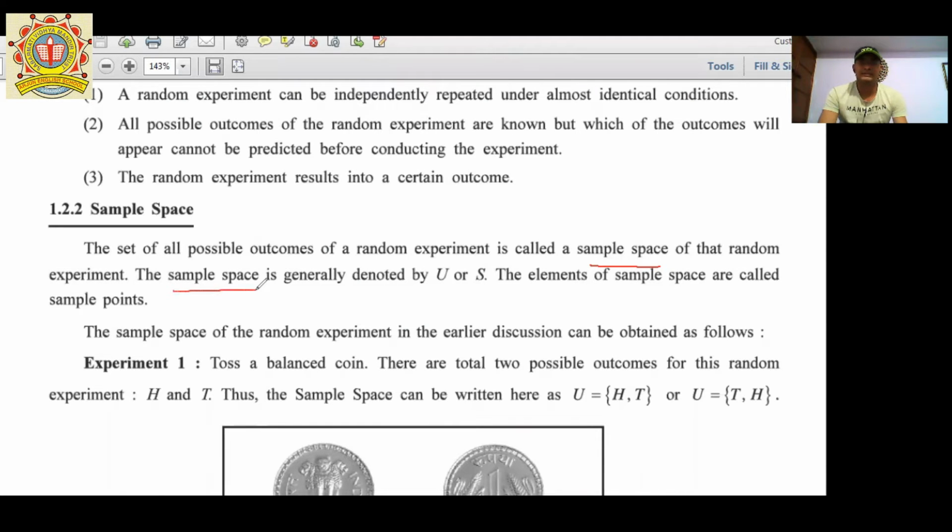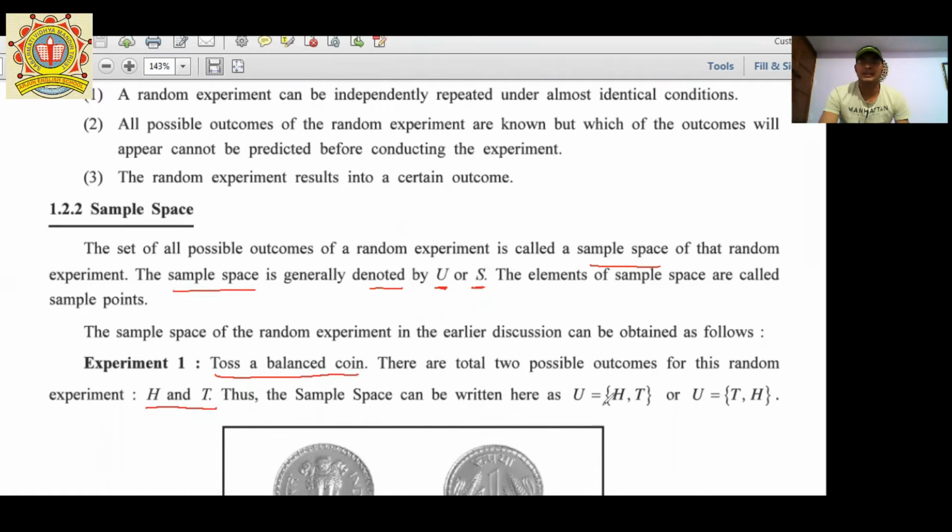This sample space is denoted by U or S. Let's say in this example, if someone tosses a coin, then the possible results are head or tail.